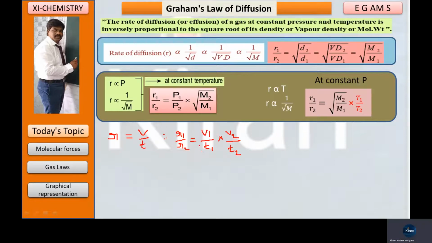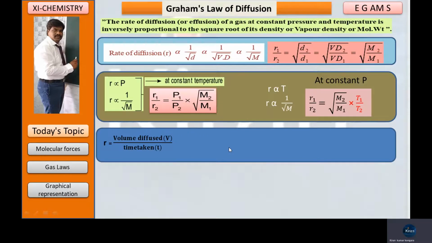See here, V1 by T1 into V2 by T2. Instead of V1, when I substitute the number of moles for the volume, for example 1 liter volume, when you know only the number of moles, this equation will be changed. So here V1, this is T2 by V2. See here what equations will come.